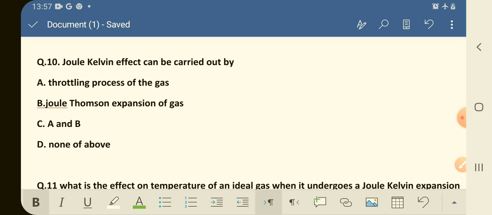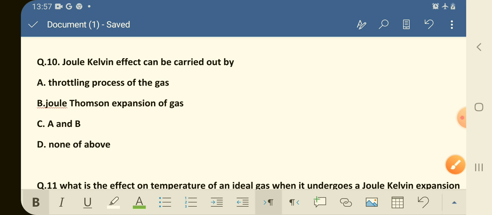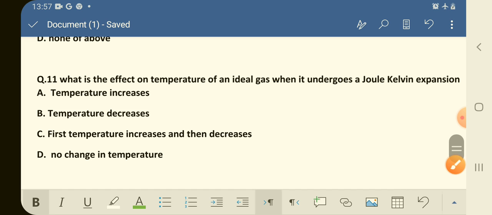Which is the correct option here? So the correct option is both A and B. A, that is the throttling process of the gas, and B, Joule-Thomson expansion of the gas. These both are its answers. So the C option is the correct option here. Okay, the next question, number 11, is: what is the effect on temperature of an ideal gas when it undergoes a Joule-Kelvin expansion?